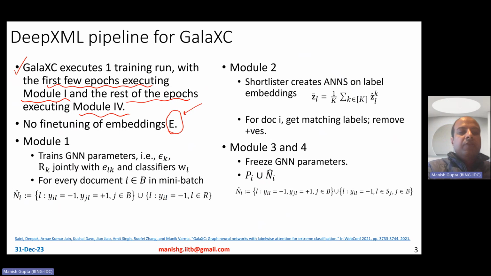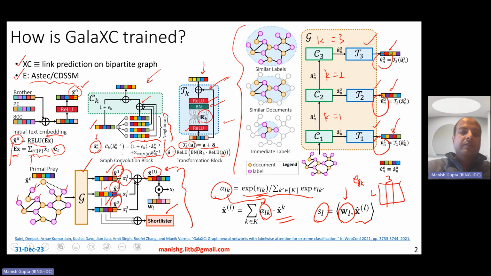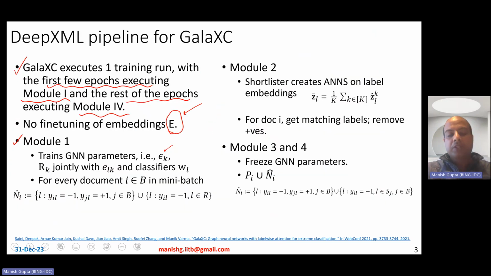Okay. So the way module 1 works is it trains the GNN parameters. Of course, you have to train, and there is no surrogate task. You just do the overall XC task. So you train the GNN parameters epsilon K. So where was epsilon K used? This is where epsilon K was used for combining the information from the neighbors versus its own information, right?